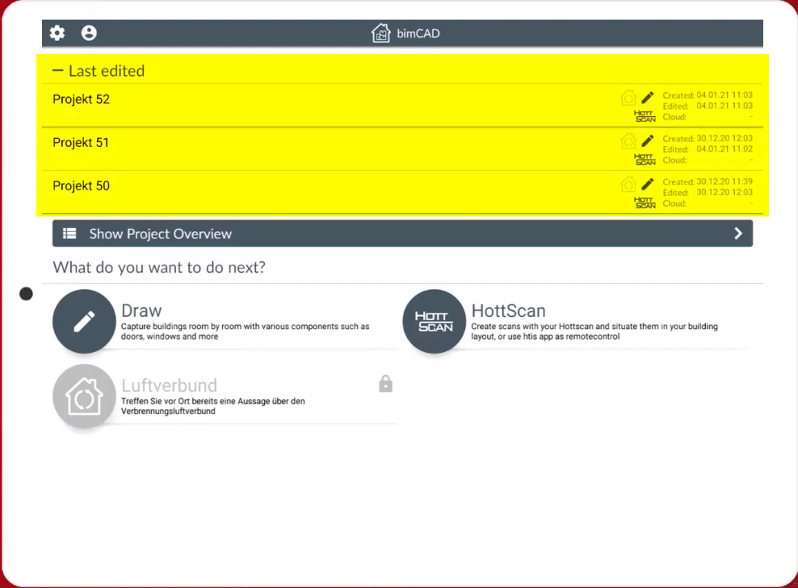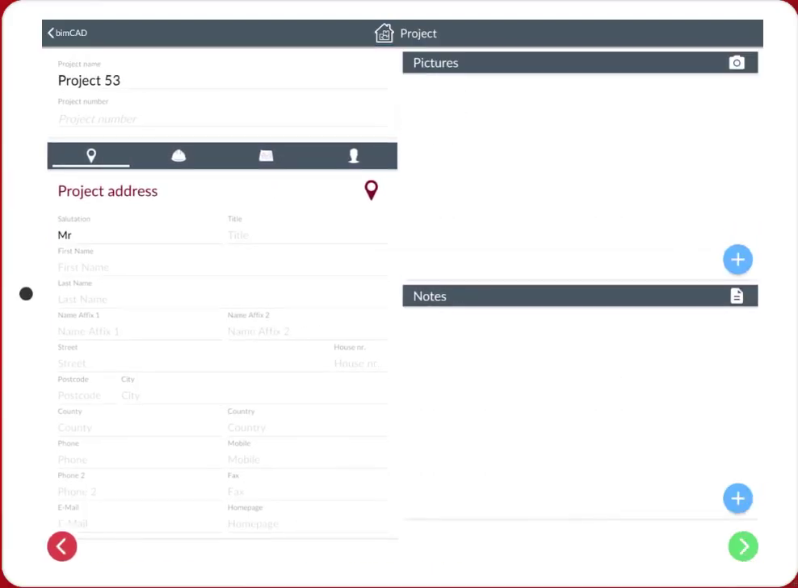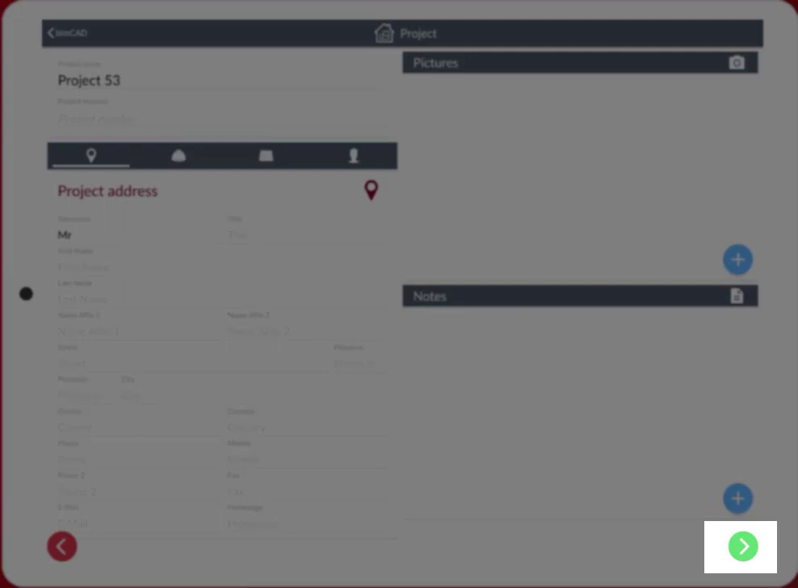Here you can see the last edited projects. By clicking at the Hotscan symbol, you can create a new project. Now you can name the project, add an address to the project, and other important information like pictures and notes. You get to the next step by clicking on the green arrow.